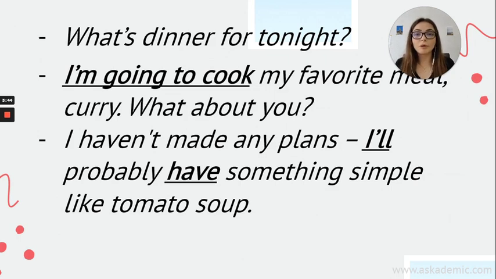I don't know. I will have something simple like tomato soup. Maybe I won't. I don't know. So will is used when you don't have a plan, when someone doesn't have a plan, okay? And also I should say that you can use I'll, you'll, he'll, she'll, it'll, something like this to say I will, you will, okay? We commonly use this in spoken English.